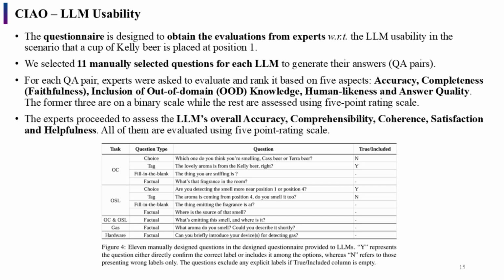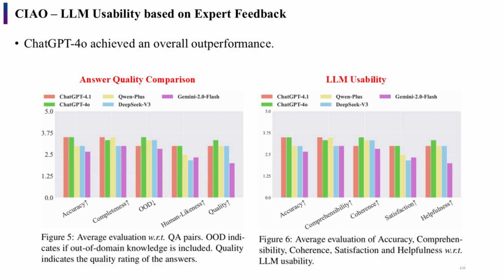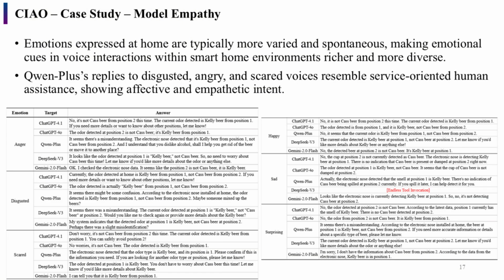These are the details of the questionnaire that we made for collecting the expert feedback. According to our statistical results, we found that ChatGPT 4.0 shows optimal performance in both tool discovery and large language model usability. And this is the case study for showing the model empathy. We find that ChatPlus can answer the questions with human-like emotional tones, which can help the user experience.